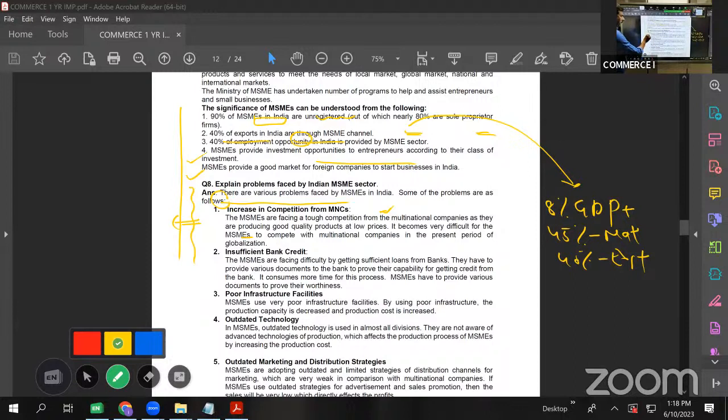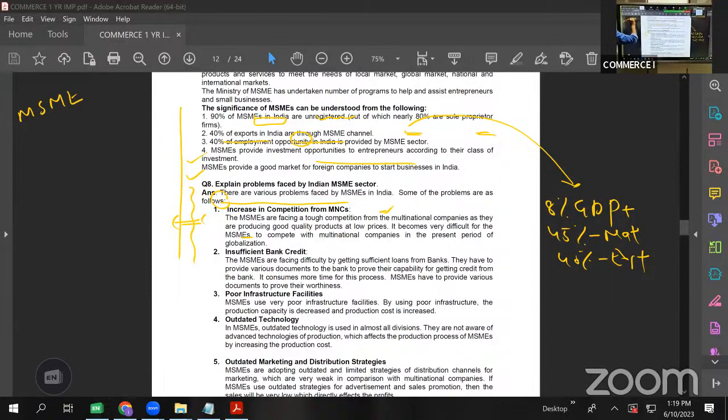The first one is increase in competition. See, MSMEs work on a very low level. Their investment capacity is very low. They cannot adopt advanced technology, so the output is not of very superior quality. So they cannot compete with the products of a very big industry. So that is one very important problem faced by MSMEs from MNCs. MNC stands for multinational corporation. MSME is a very small unit.